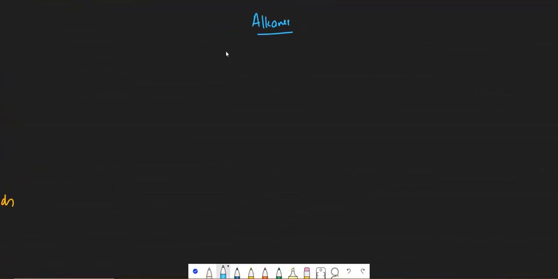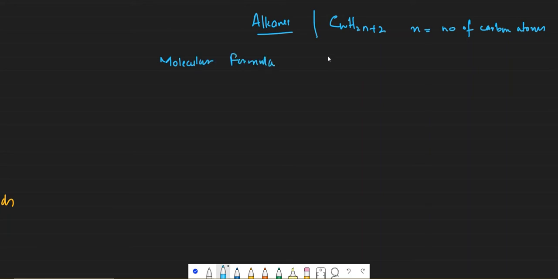Alkanes. Its general formula is CnH2n+2, where n is the number of carbon atoms. Okay, so we are going to write the molecular formula, the name, and the structural formula.